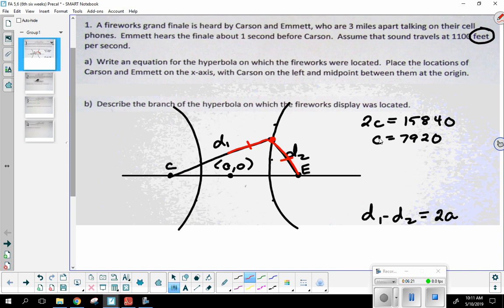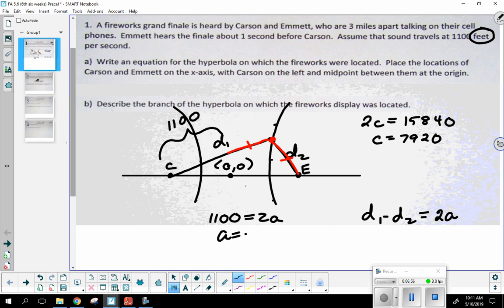So how many seconds after Emmett heard it did Carson hear it? 1 second. So the sound only had to travel an additional 1,100 feet. So this distance right here is 1,100. Remember, we just said that the difference of the distances was 2a. So I can go ahead and say that 1,100 equals 2a. So what's a? 550. There you go. Just divide by 2.